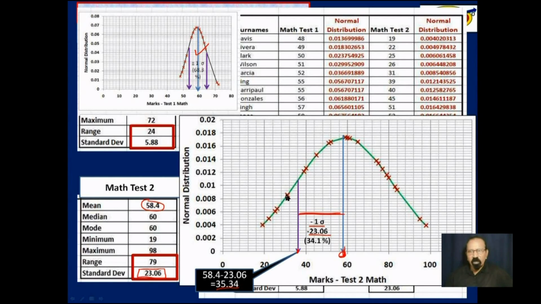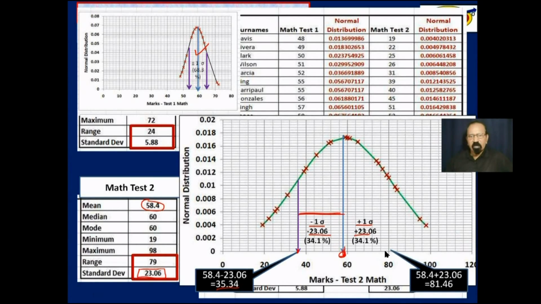And then if you go the opposite direction, one standard deviation, we arrive at 81.46, which is here. So this is the other standard deviation. So that still makes up 68.3%, even though it is spread out much more.